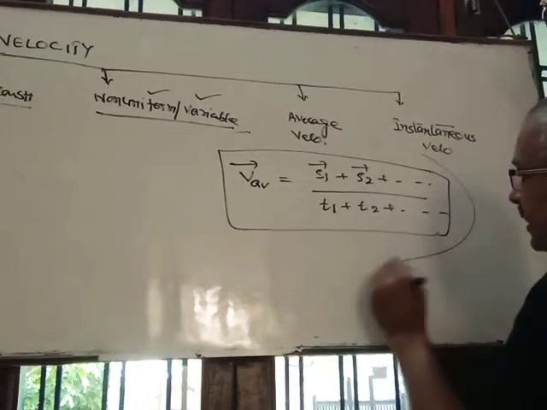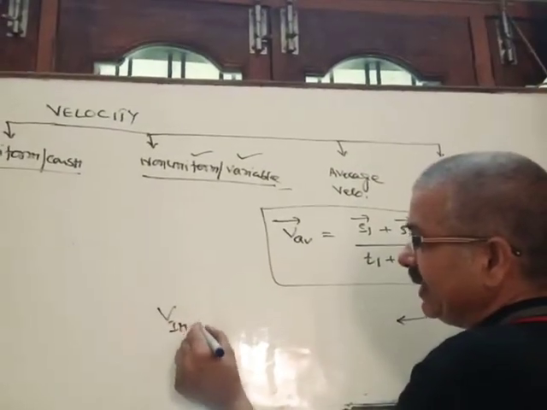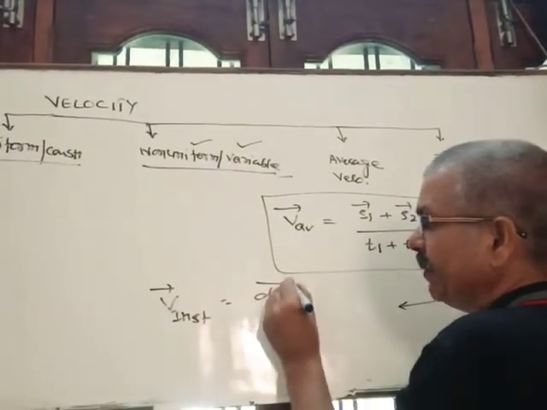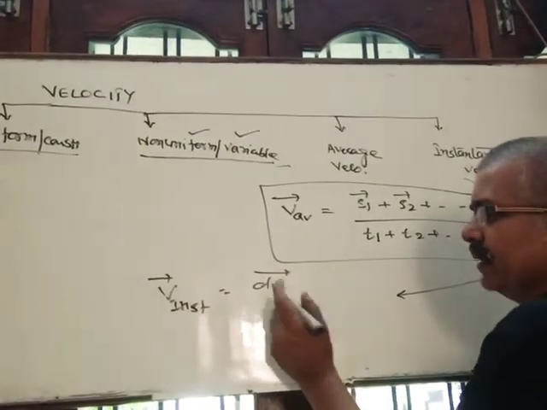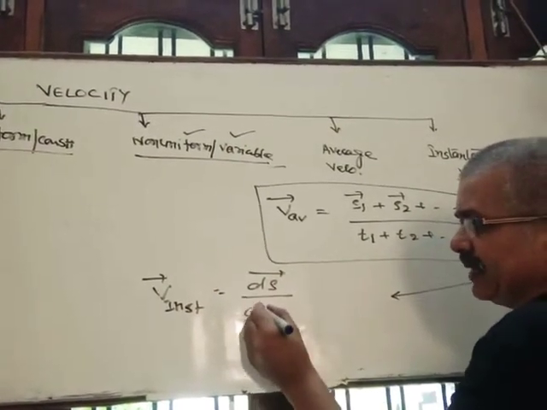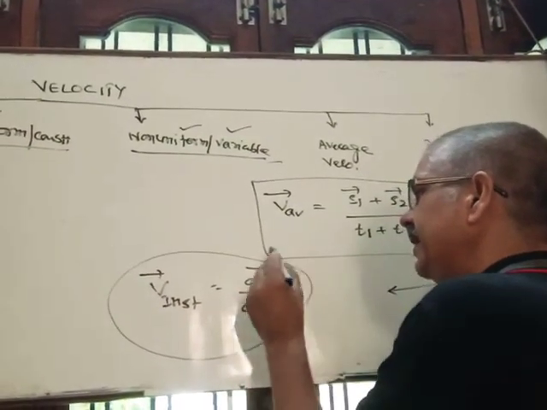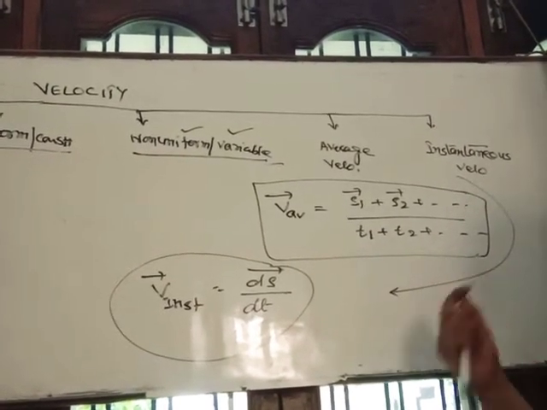Now instantaneous velocity. Instantaneous velocity is the velocity at any instant of time. Suppose at any instant of time, for a very small interval of time, displacement is very less, say ds, and time is also very less, say dt. So instantaneous velocity means the velocity of the body at any instant of time.